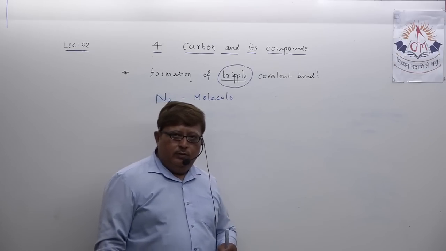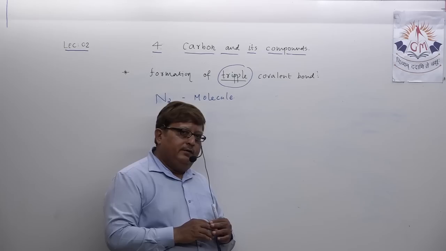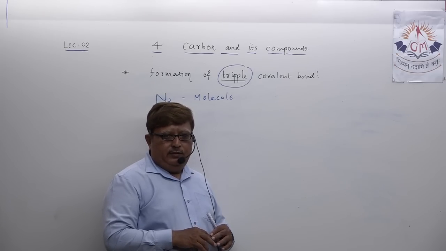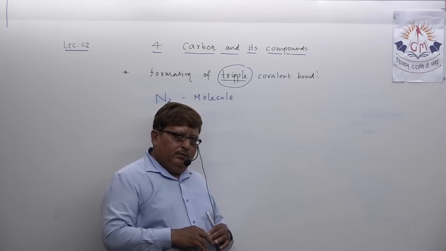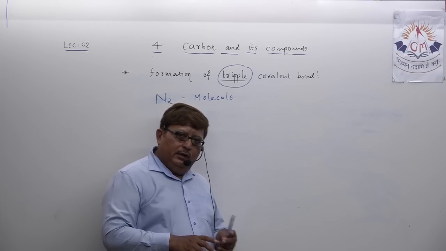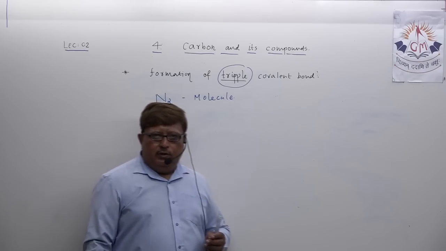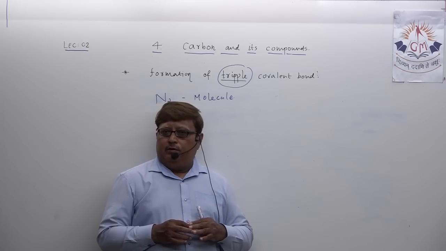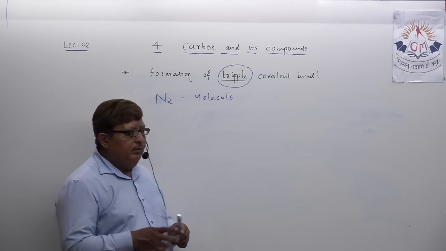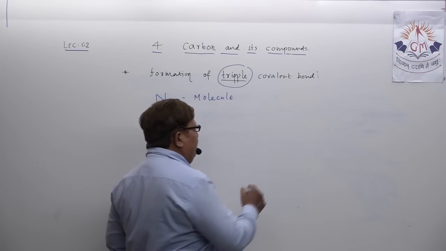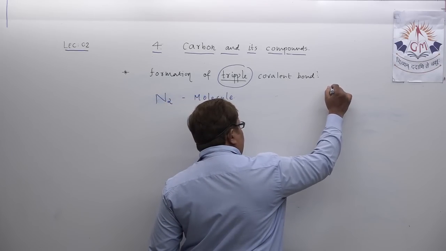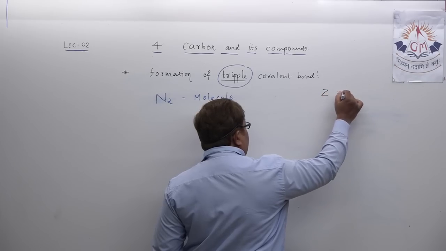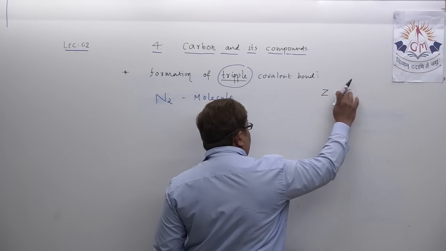And as you all know, to understand the formation of covalent bond in nitrogen molecule, we have to take again the idea about its atomic number and its electronic configuration. You all must know, if you have remembered, the atomic number of nitrogen, symbol Z, is 7, right?